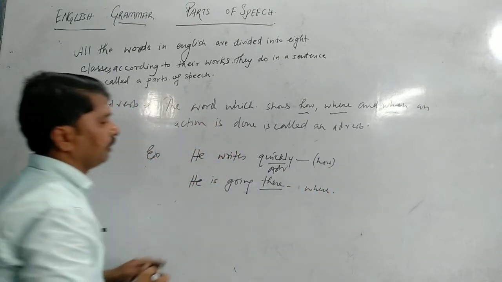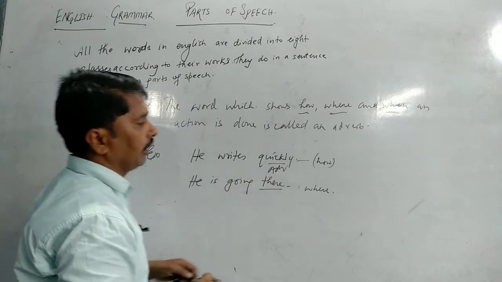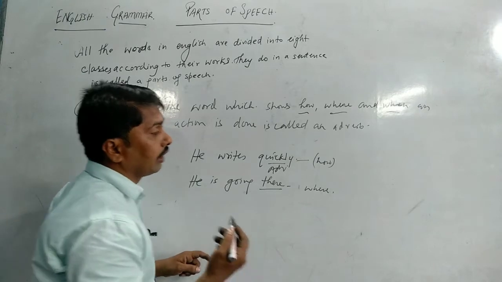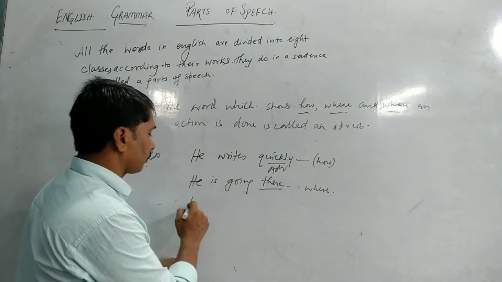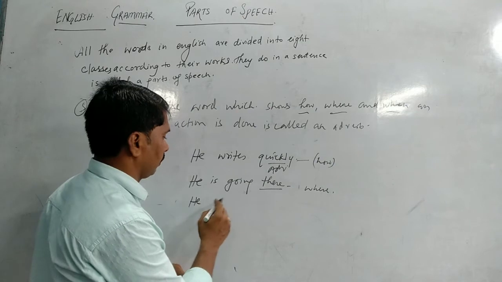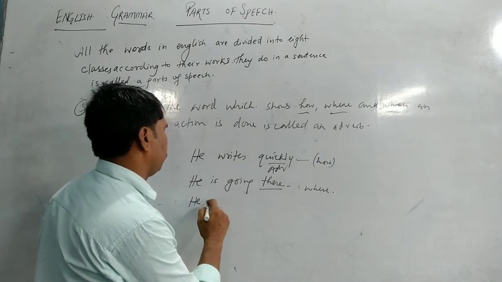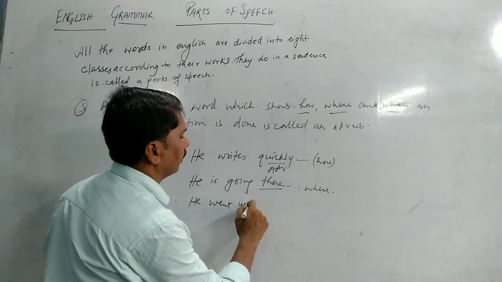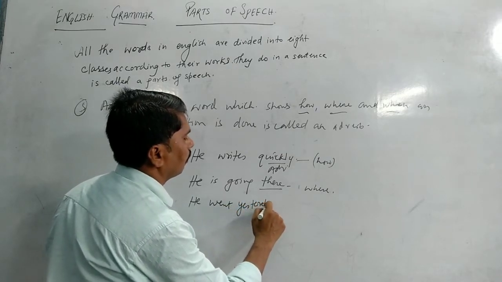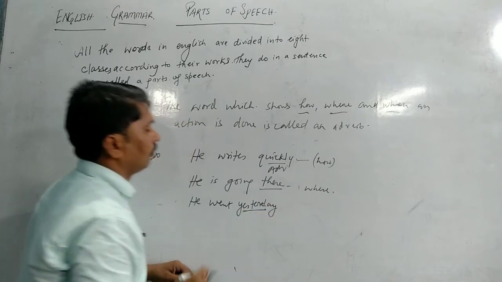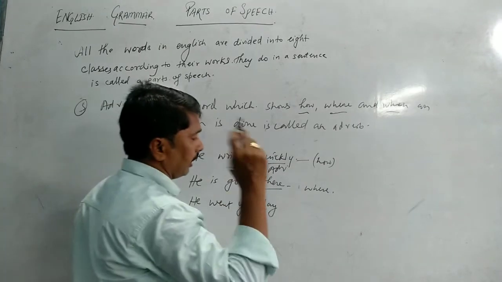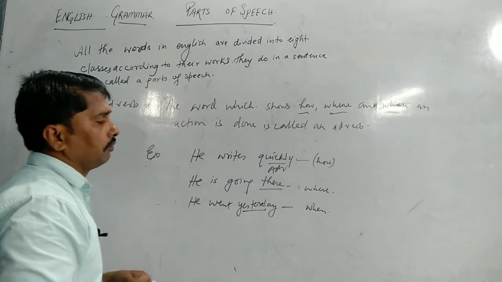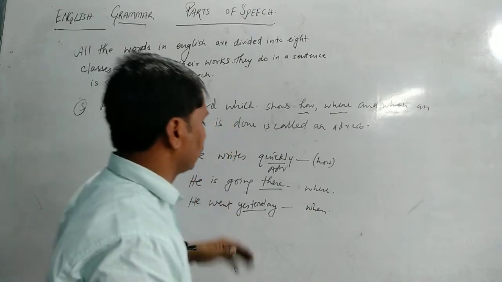Where is he going? He is going there. So the word there is an adverb. Another: he went yesterday. वो कब गया? Yesterday, कल गया था कि नहीं? To when. So this way you can see that there are 3 examples of adverb.